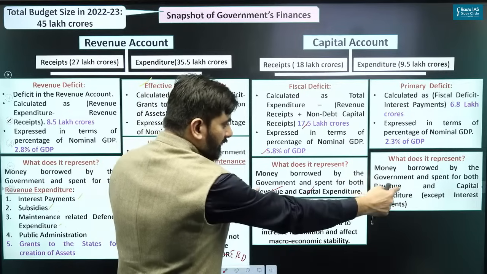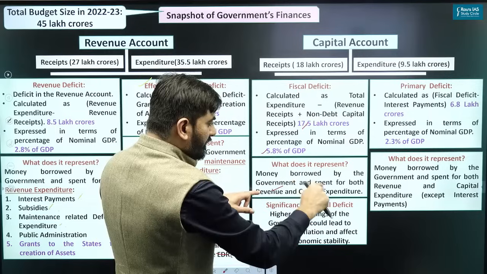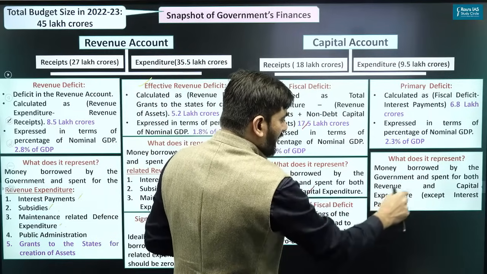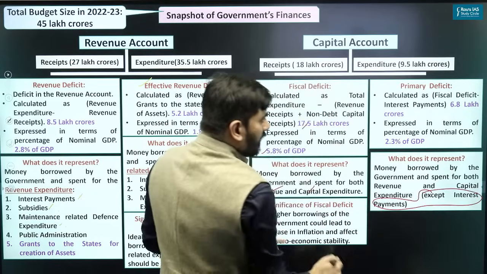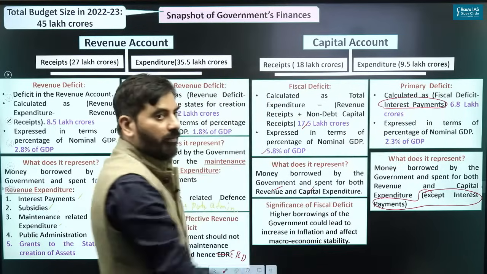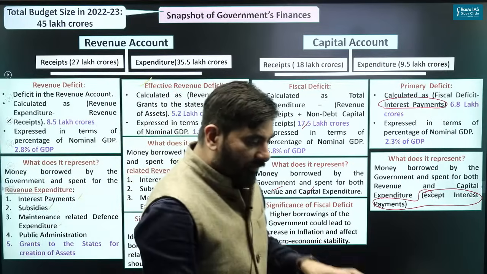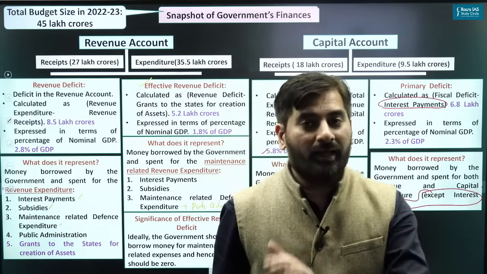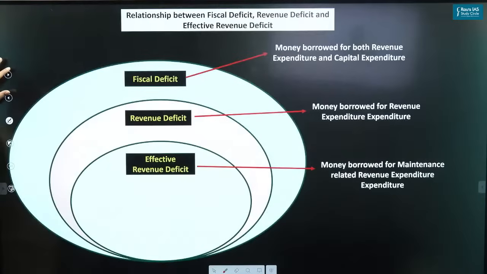Look here and look here. Money borrowed by the government and spent for both RE and CE, except interest payment. Why is except interest payment coming here? Because primary deficit is fiscal deficit minus interest payment. So in a way, primary deficit represents our net borrowings, excluding the interest payments. That is what primary deficit is.